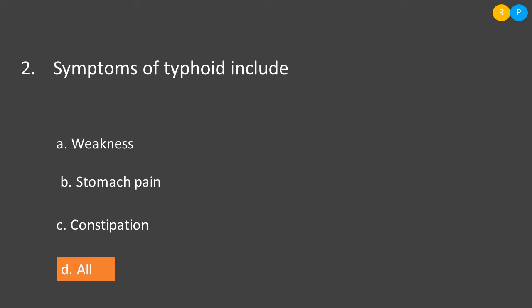Weakness is one of the symptoms of typhoid, because when the bacteria infect the intestine, they absorb most of the nutrients from that organ and it leads to weakness. Then option B, stomach pain. Stomach pain is also one more symptom seen in the typhoid patient. Then option C, constipation. Constipation is also a symptom of typhoid. So, the correct answer is option D.